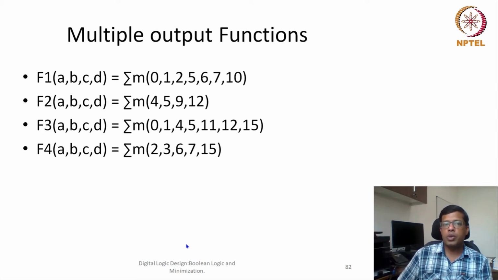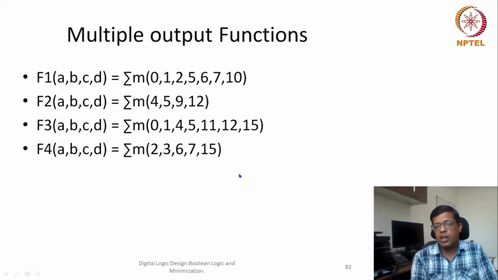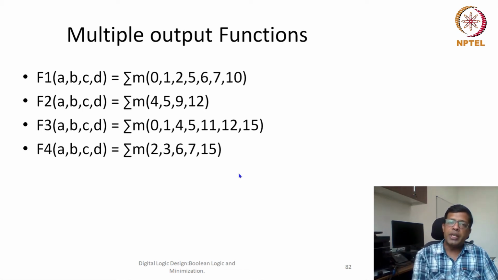So there are multiple inputs, but there is a single output. There is also the additional possibility that for the same inputs, there could be multiple functions. Here I am taking an example where a, b, c, d are the inputs, but there are 4 different functions: f1, f2, f3, f4. All of these functions are represented in canonical sum of min terms. Now when I am designing them, will there be any impact, or how should I design?